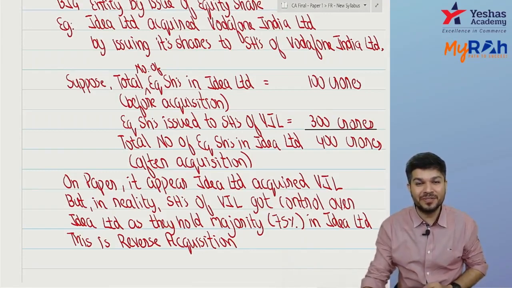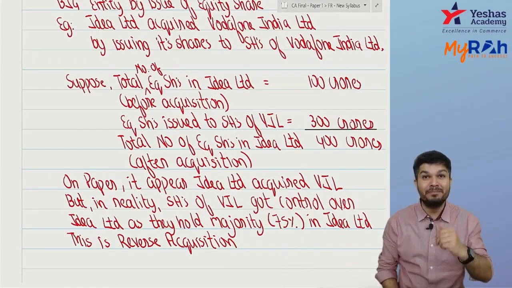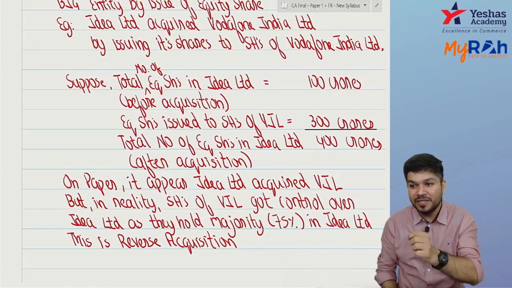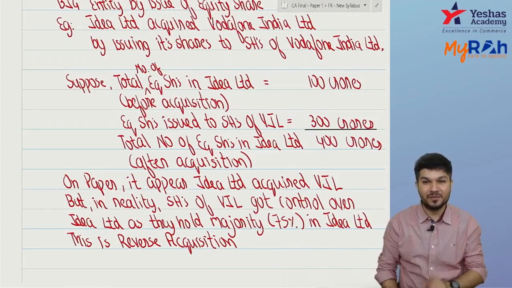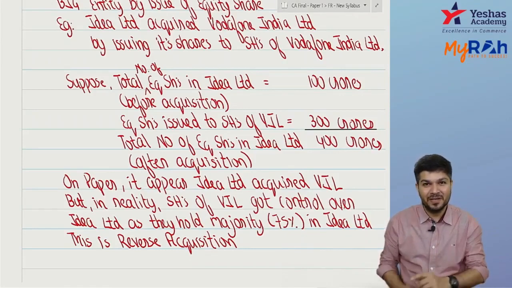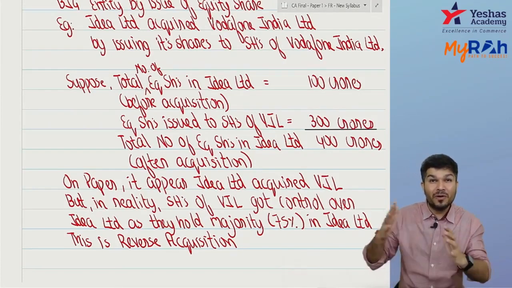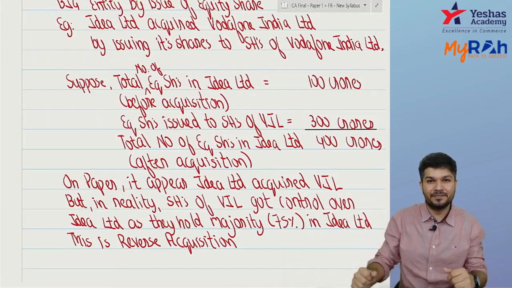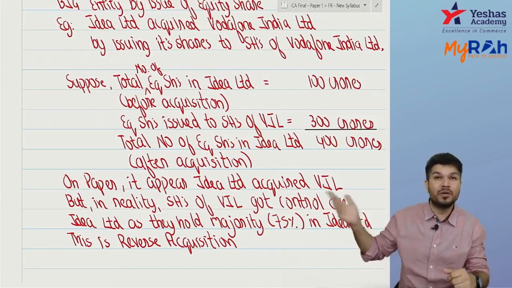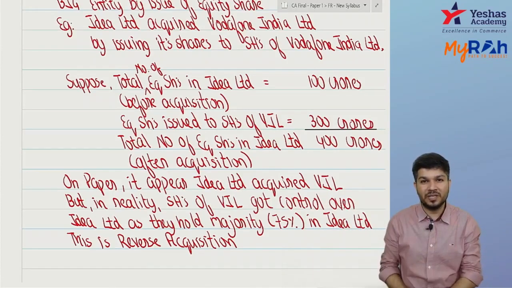Reverse acquisition comes into picture when a smaller entity acquires a bigger entity by issue of equity shares. So Idea Limited had 100 crore shares. They took over Vodafone India, which was a bigger entity. And as it was a bigger entity, I have to give them more number of shares. I gave them 300 crore shares. And total 400 crore shares are now there.